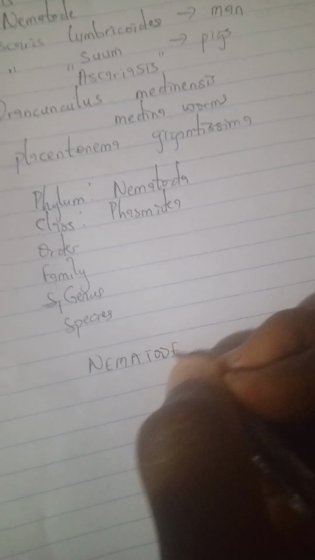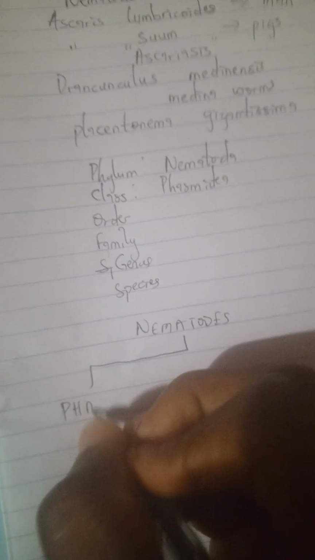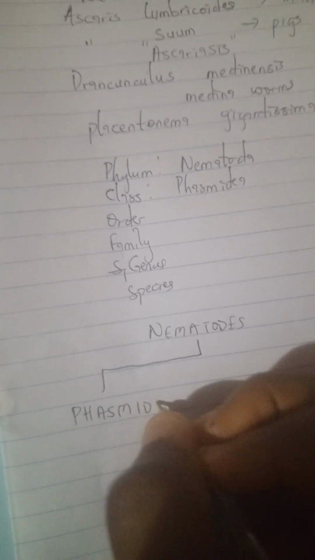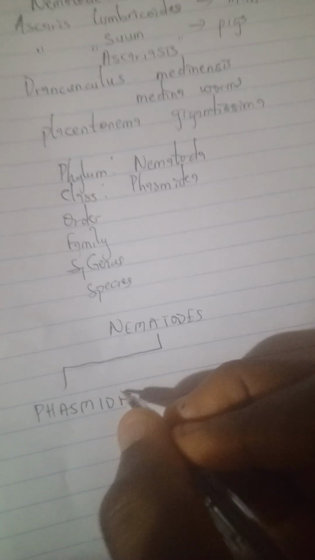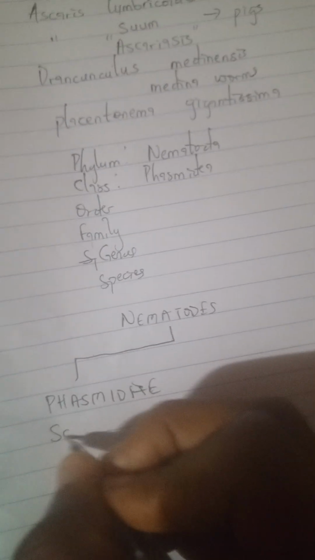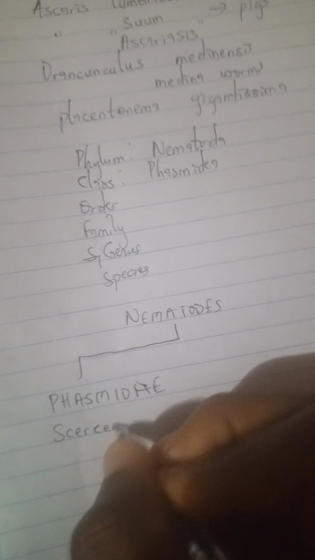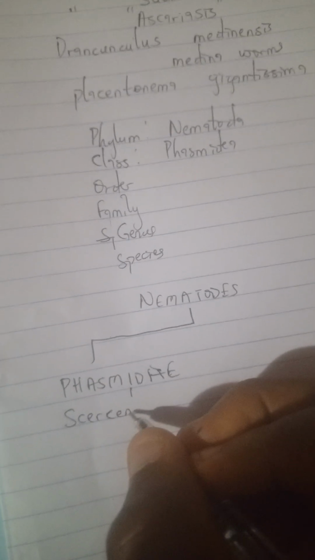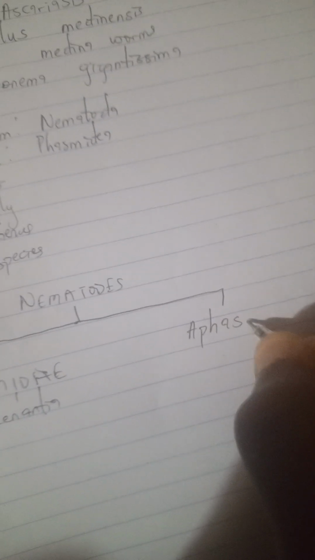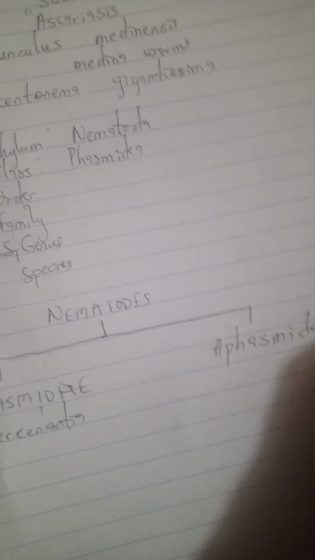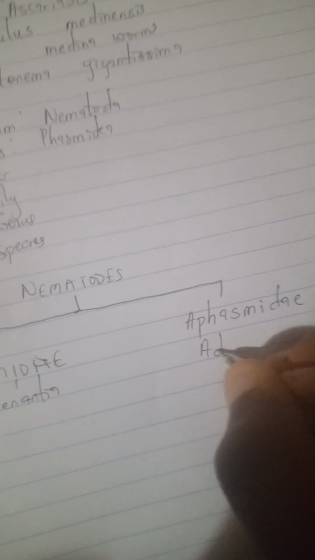Nematodes, we have two classifications. We have the Phasmidia, or the Secernentia, and we have Aphasmidia or Adenophorea.